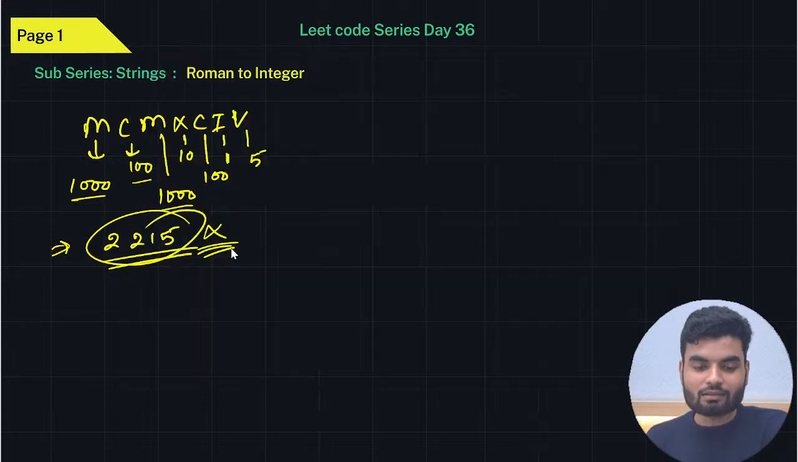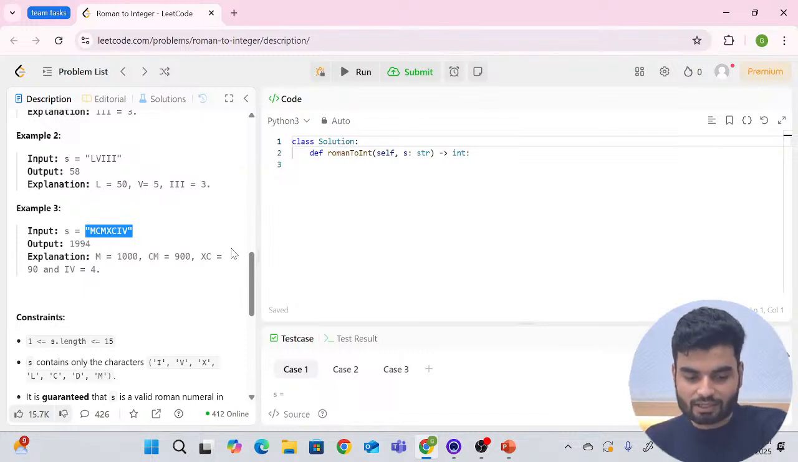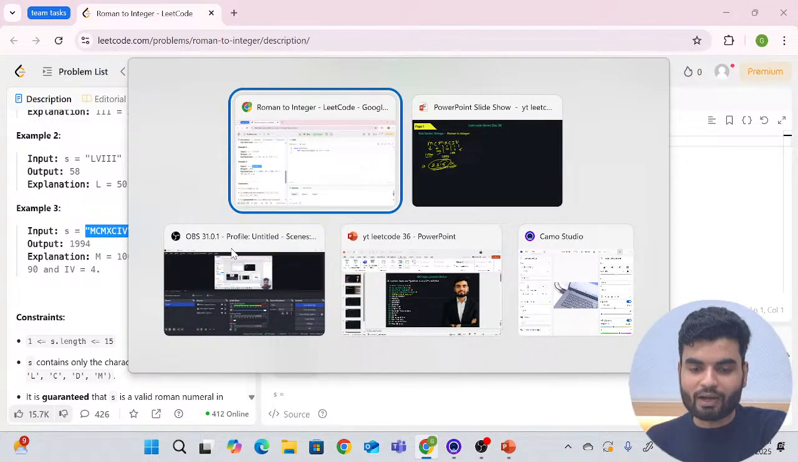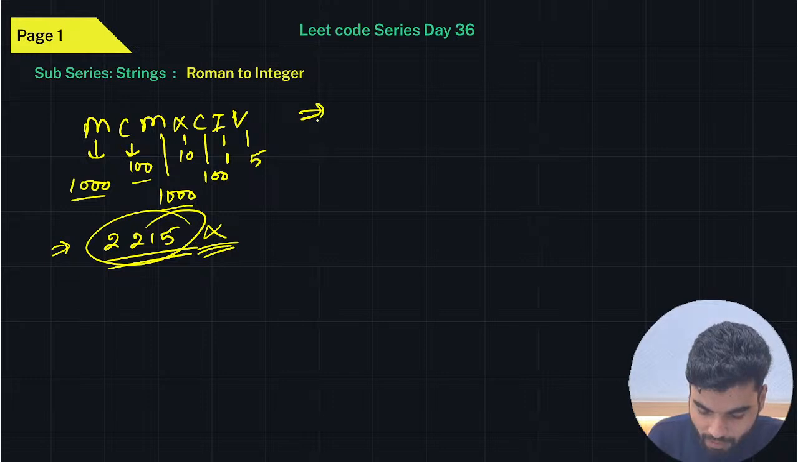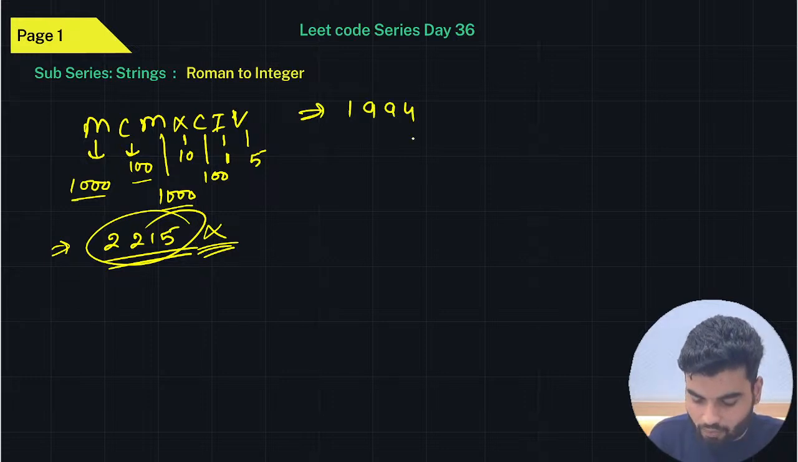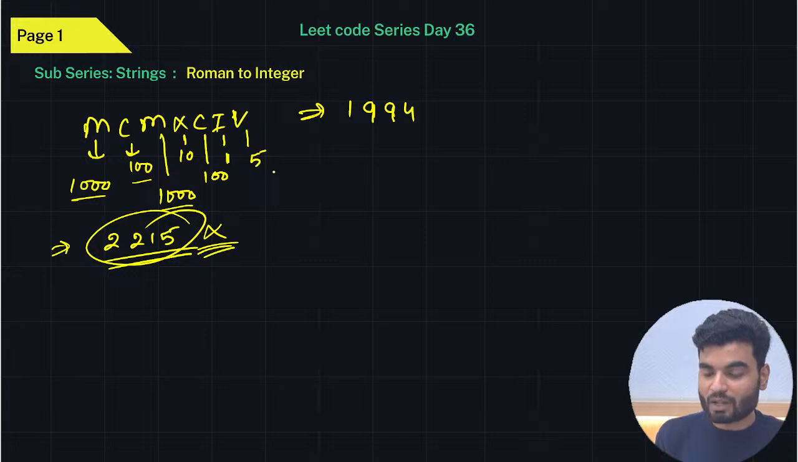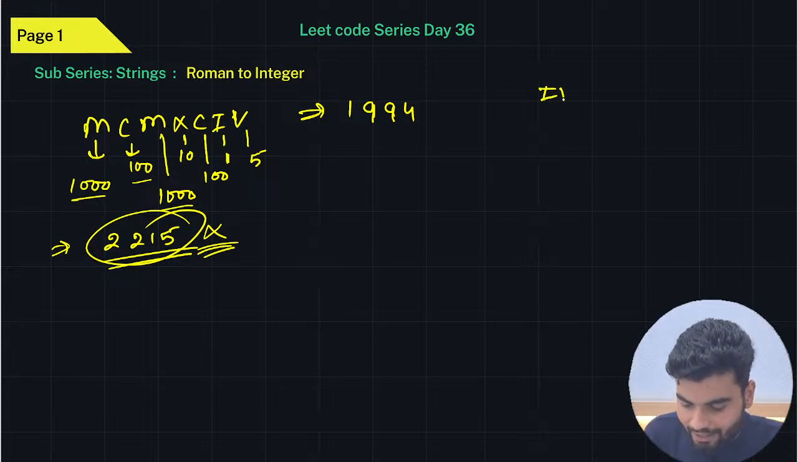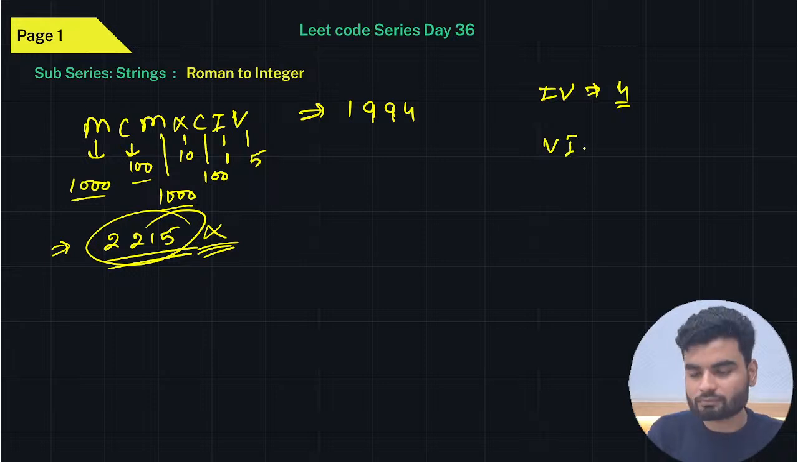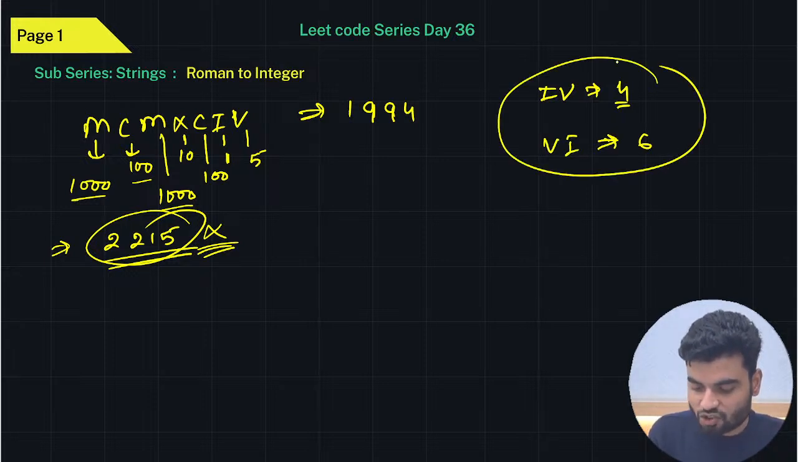The correct answer that they have already mentioned here is 1994. But why is this? Why can we not directly add it? You know that IV is 4, but VI is 6. If you understand these two examples, you will be able to work out the solution.